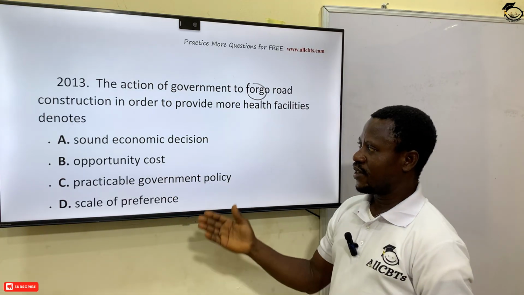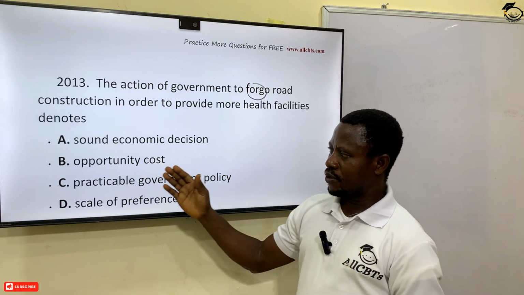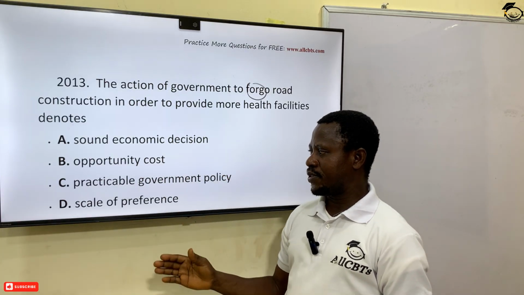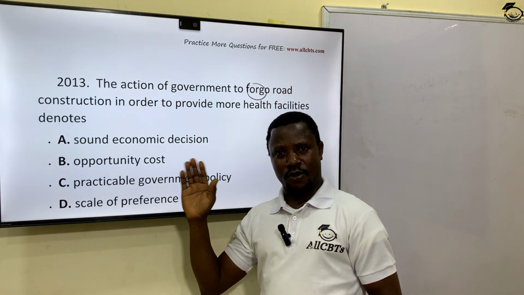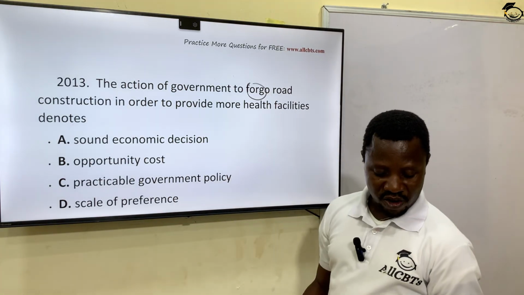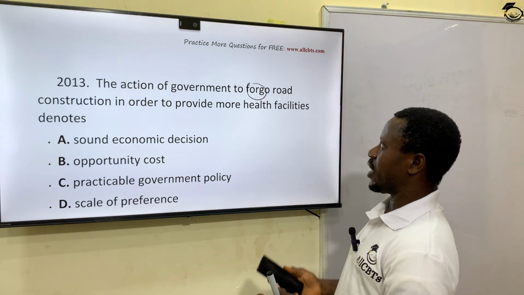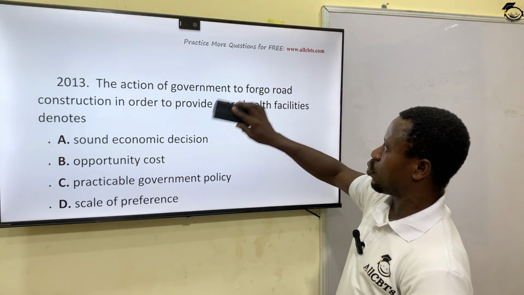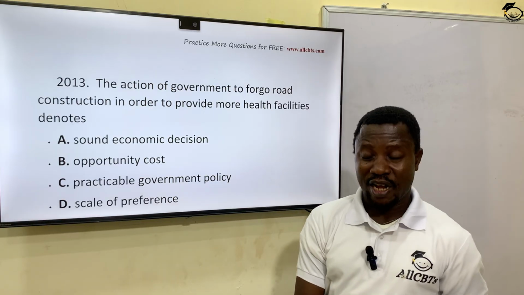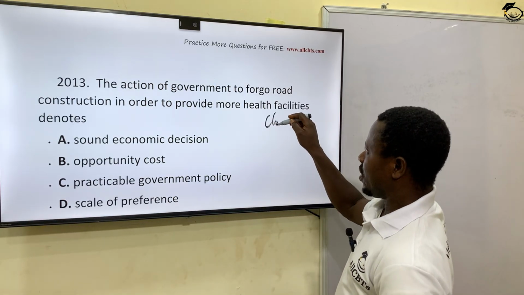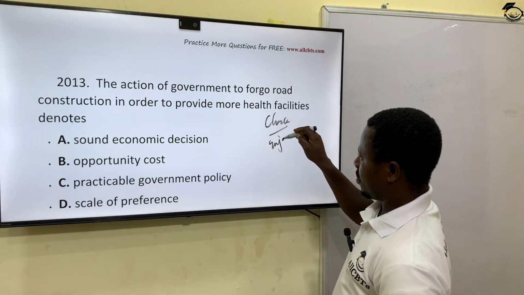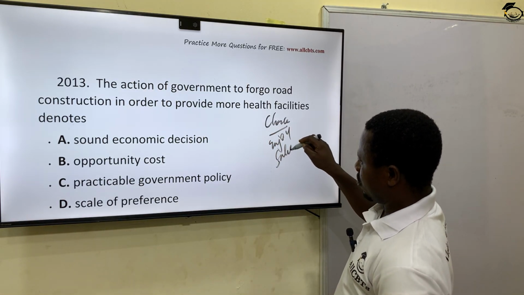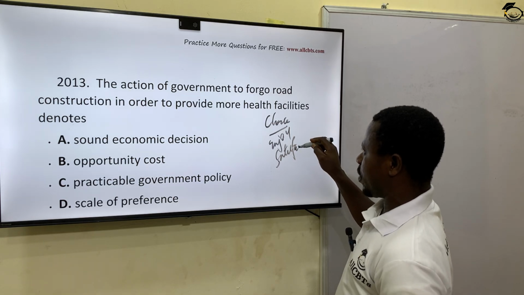So, what do you have to say? Sound economic decision, opportunity cost, practicable government policy, scale of profit. The answer here is opportunity cost. In other words, because of forego, government chose, made a choice, and anytime you make any choice, there's always what? An opportunity cost. And always remember, your choice is the enjoyment, the satisfaction.